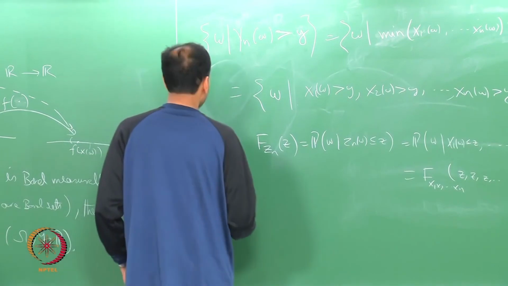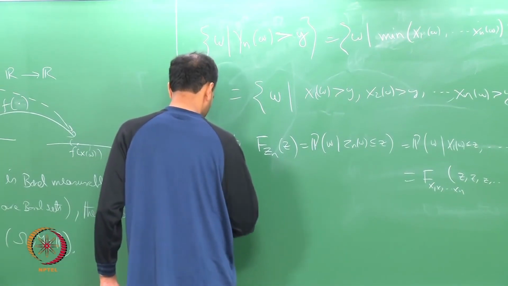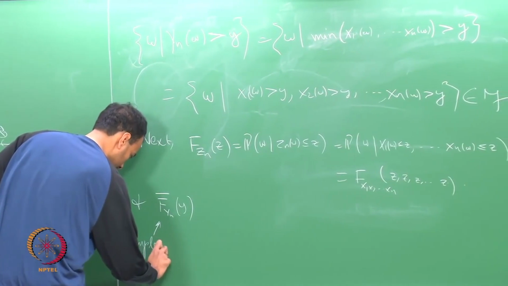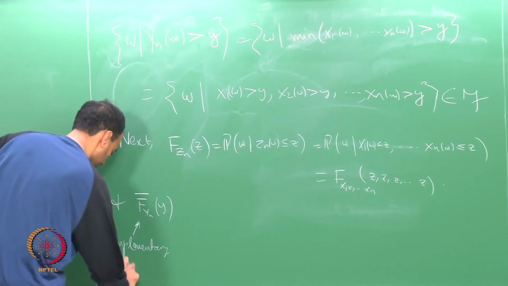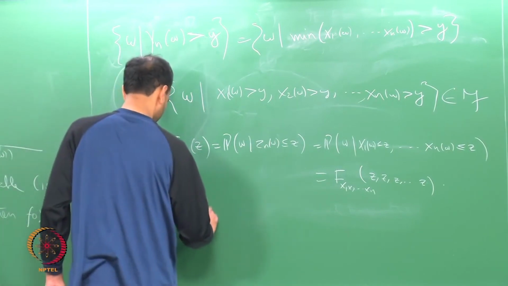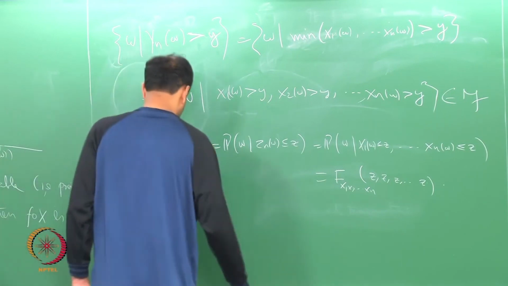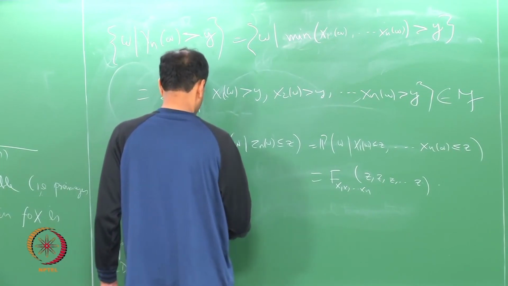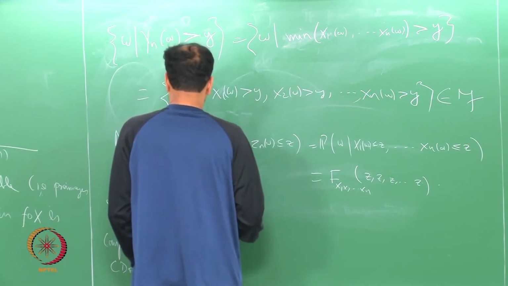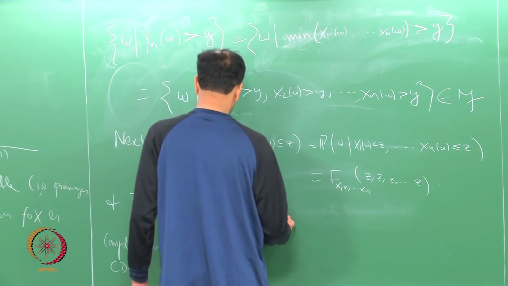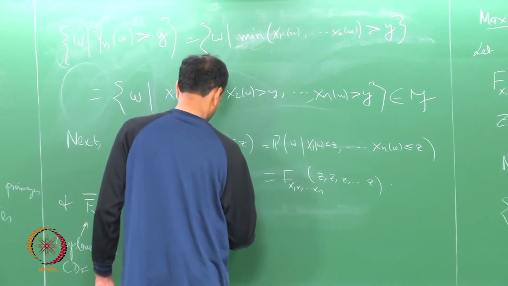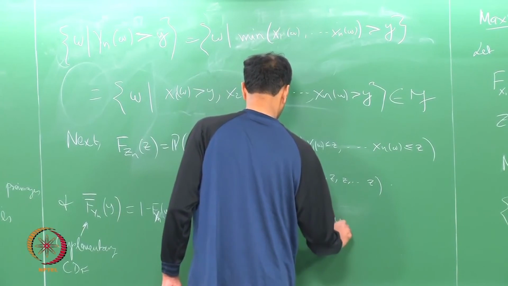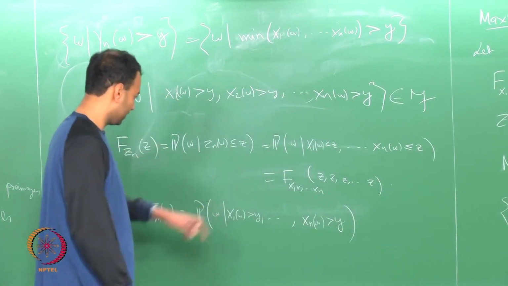And so I say F bar of Y_n of y, this is the complementary CDF, that is equal to 1 minus F_{Y_n} of y, that is equal to the probability of omega for which X_1 greater than y, dot dot dot, X_n greater than y. Now, what is that?